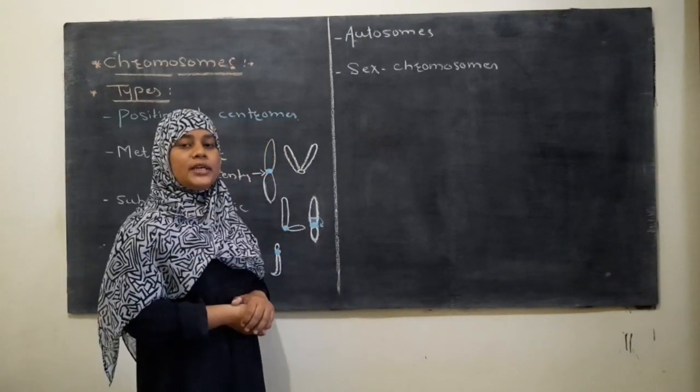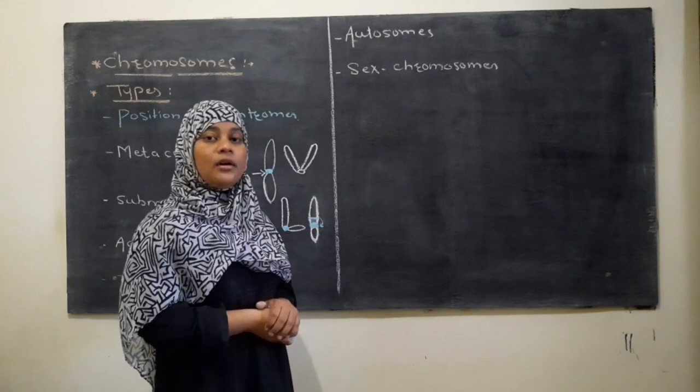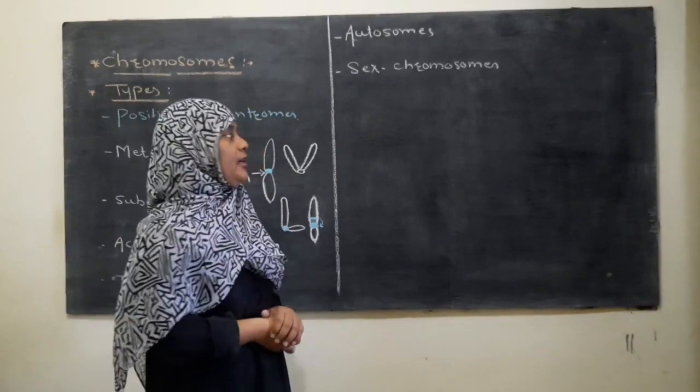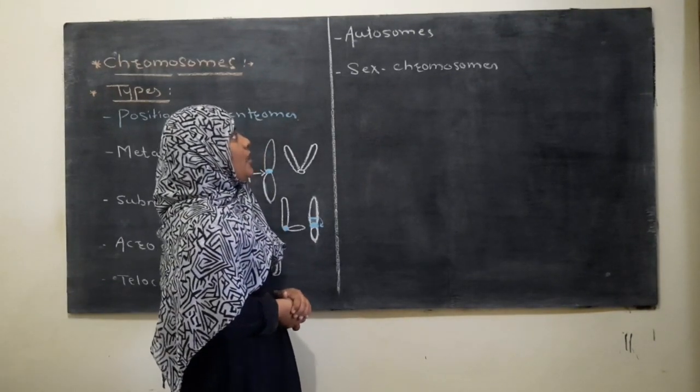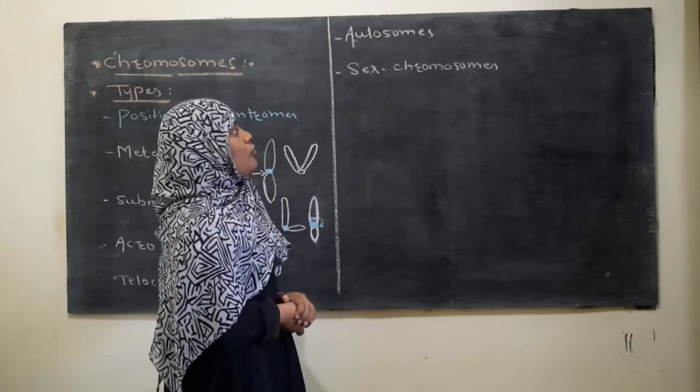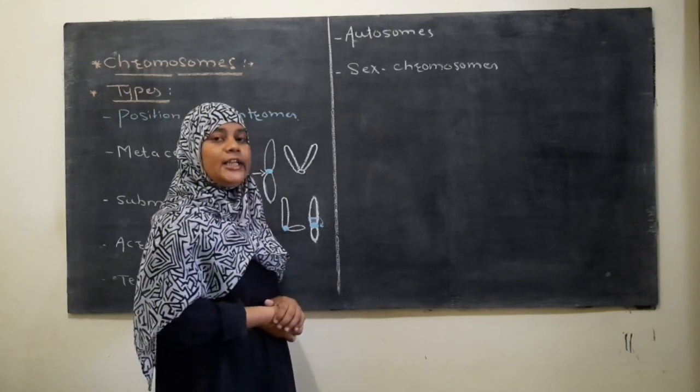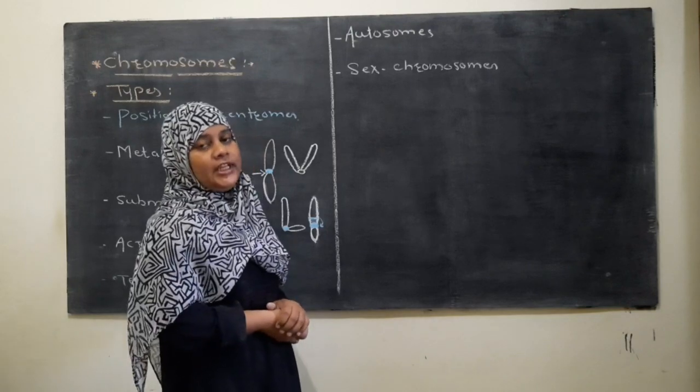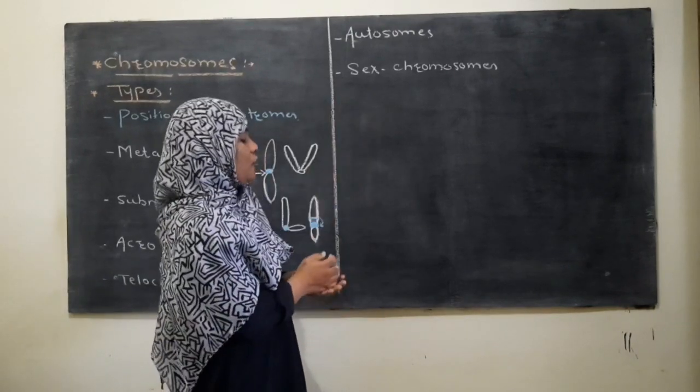A chromosome that describes the body character is called an autosome, whereas a chromosome that describes the sex of the individual, that expresses the sex of the individual, is called a sex chromosome.